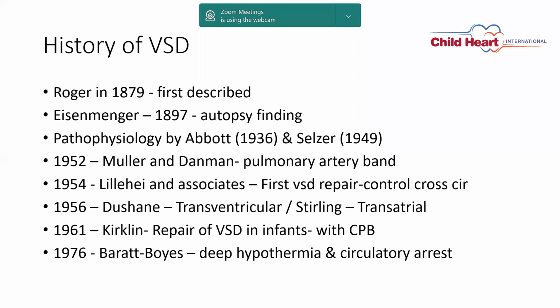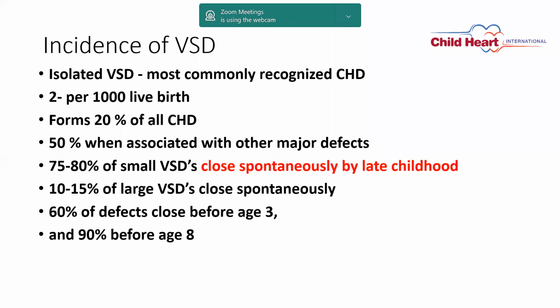In 1956, transventricular and transatrial approaches were seen, and in 1961, Kirklin did the first successful VSD repair with a cardiopulmonary bypass machine.